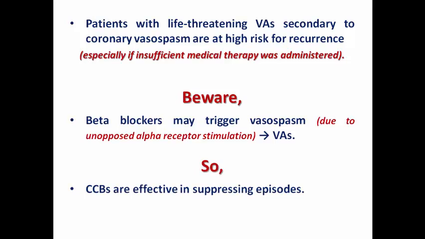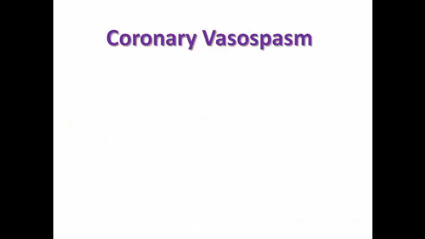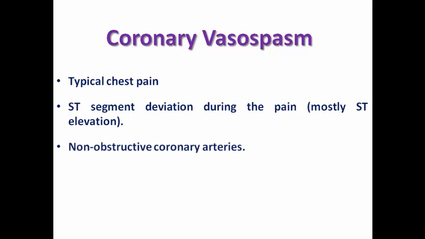So the treatment here is calcium channel blockers, which are effective in suppressing these episodes, plus or minus nitrates, and ICD should still be considered in survivors of sudden cardiac arrest with variant angina assumed to be due to coronary vasospasm. So what raises suspicion for coronary vasospasm? Presence of typical chest pain by history taking with ST segment deviation during the pain, mostly ST elevation, and non-obstructive coronary arteries, so we should suspect coronary vasospasm.